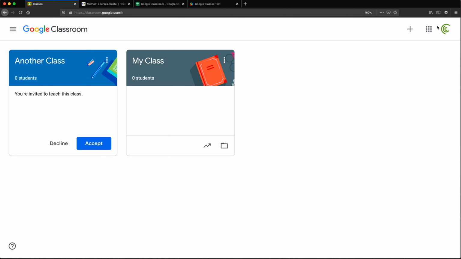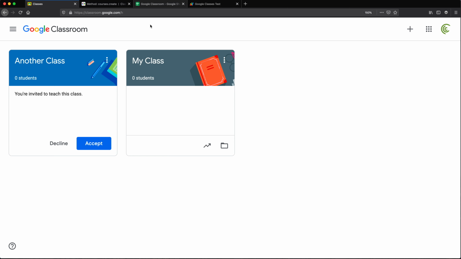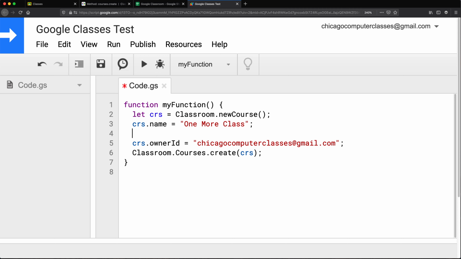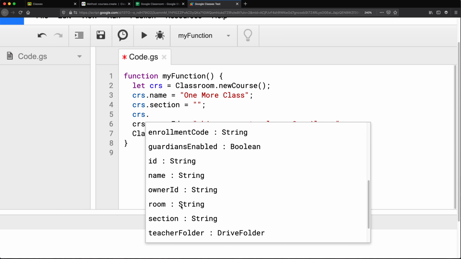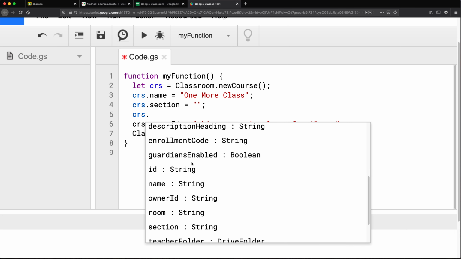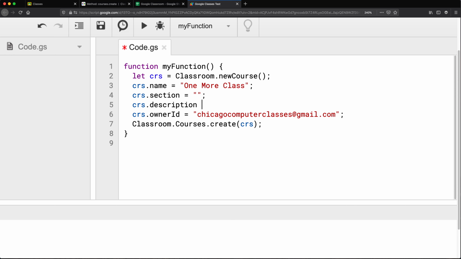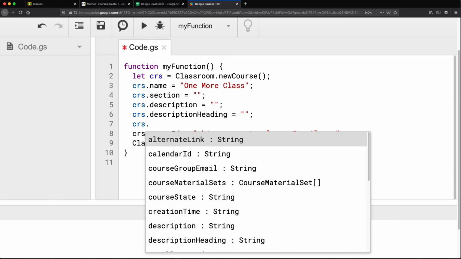Let's actually add some more details from here. Let's say we also want to add section, subject, and room to this. So we should be able to do that by simply going here and set those. Where's the subject? The room is here. Description maybe, or description heading. So let's just try both of those. Description. And I'll add the room to this too.